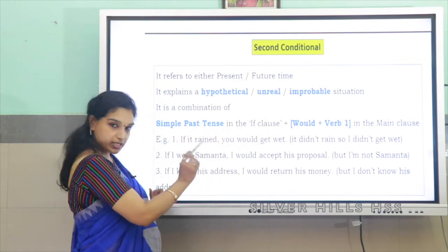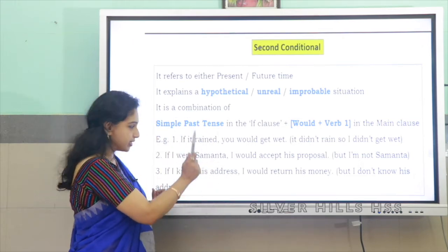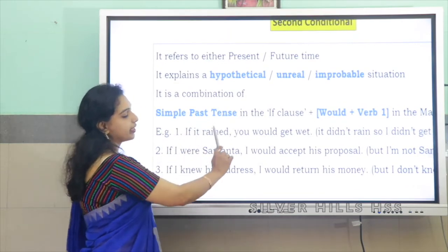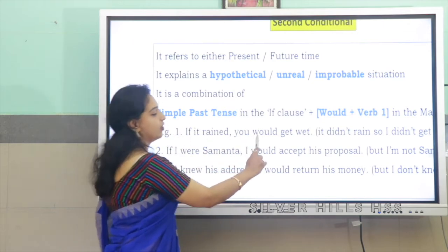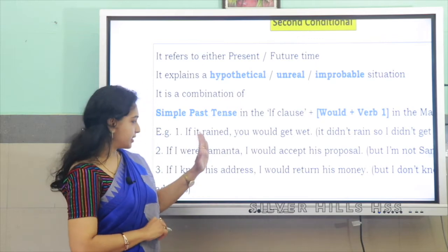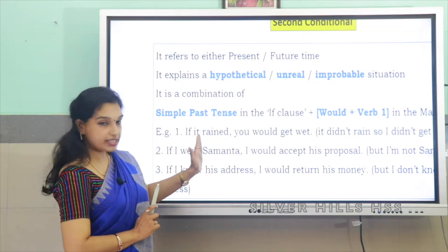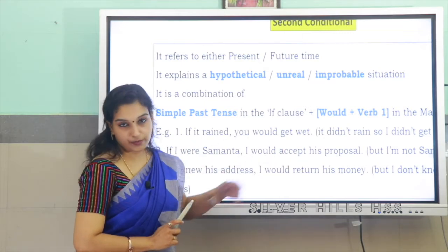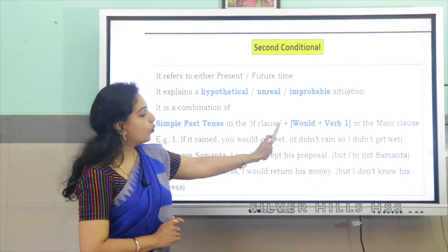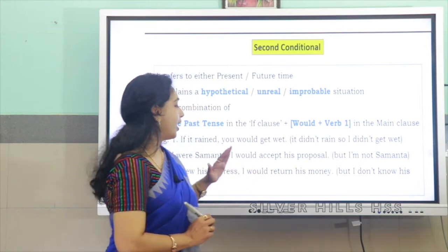So if the question comes, just look at the verb. If the verb in the if clause is rained, or if it is past tense, as it is here, you can just close your eyes and write here would and a base form of the verb. As it is here, if it rained, you would get wet. If I were Samantha, I would accept his proposal. So simple past tense plus would plus verb is what the second conditional is. I hope it is clear.